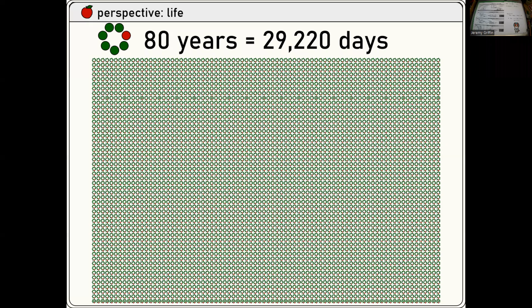Starting at the beginning. There is a dot for every day in your life. Life goes fast. Make the most of it.